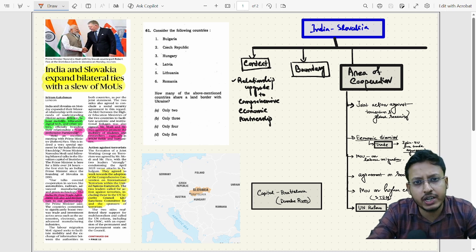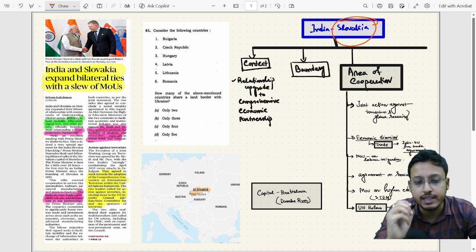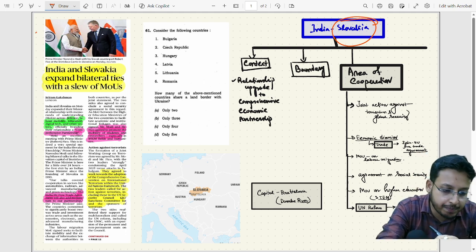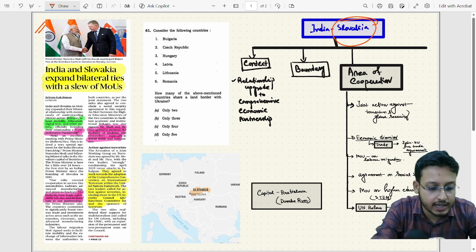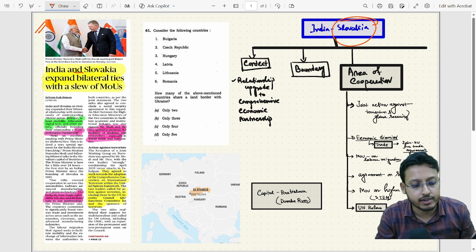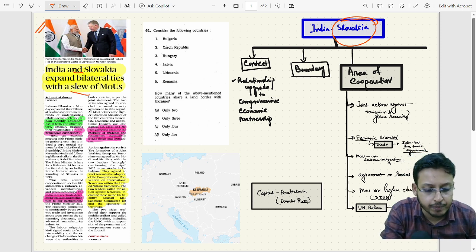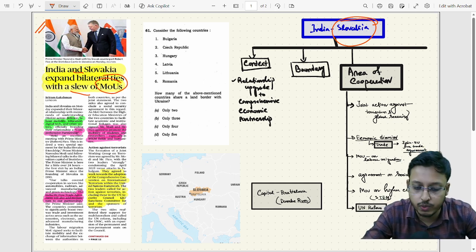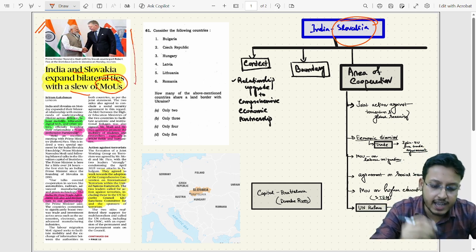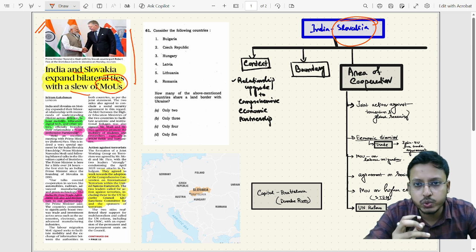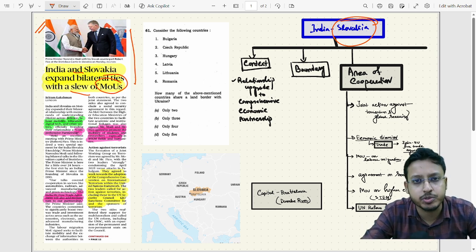My name is Tanman. In today's prelims bite session, we'll read about Slovakia. See, in today's The Hindu newspaper, there is one particular article on page number 1: India-Slovakia expand bilateral ties with slew of memorandum of understanding. Now, you can ask me why I chose this particular topic for the prelims bite session.